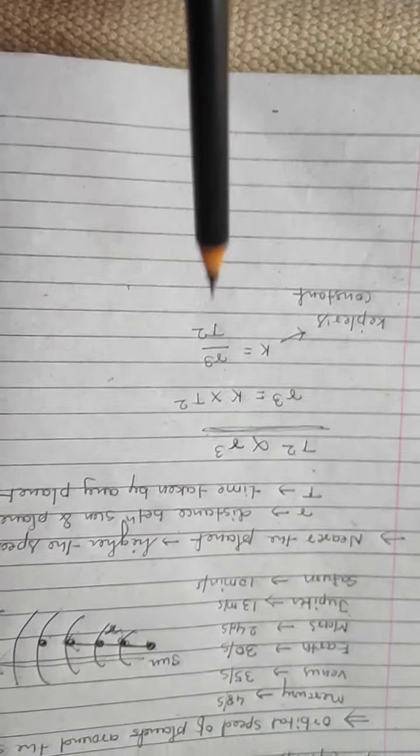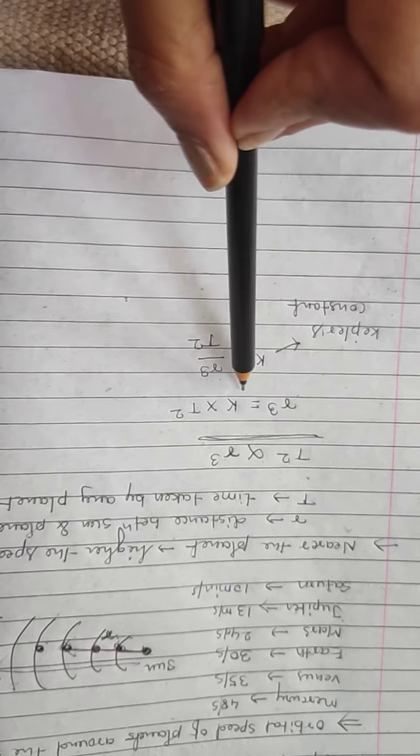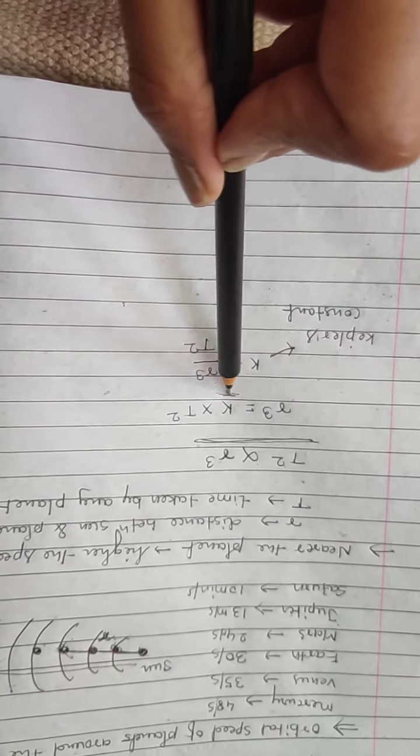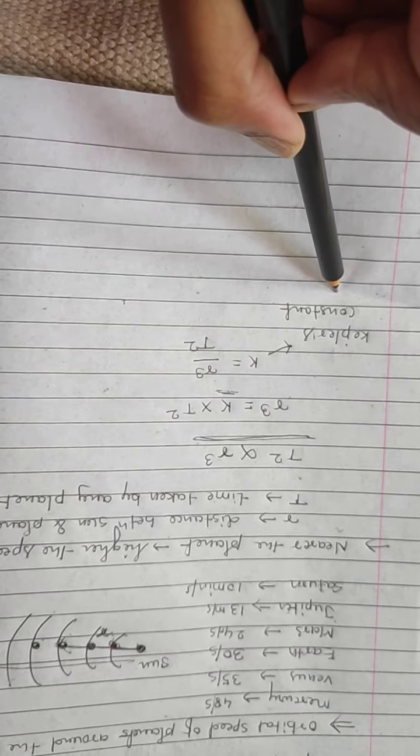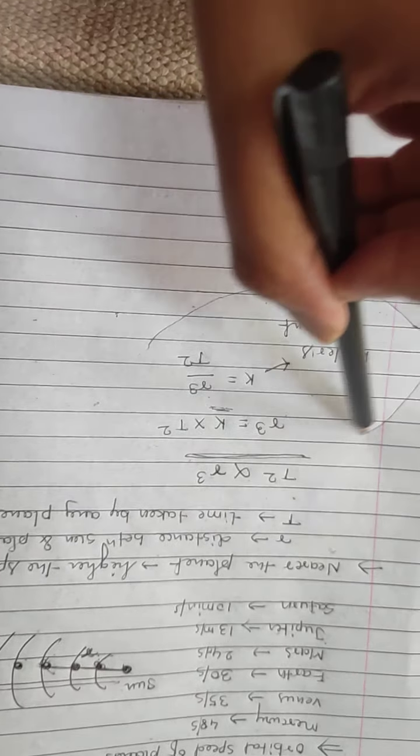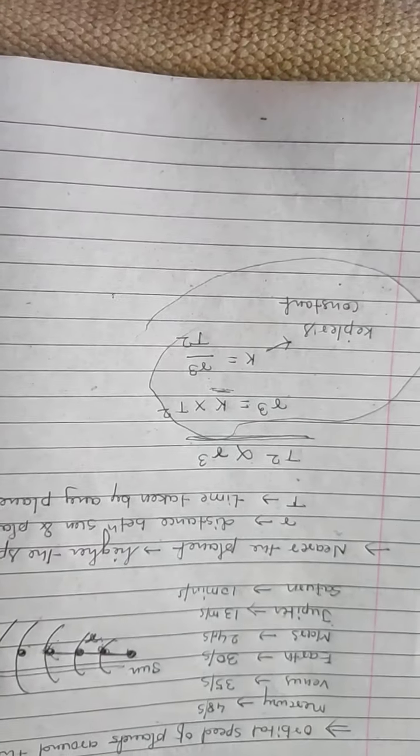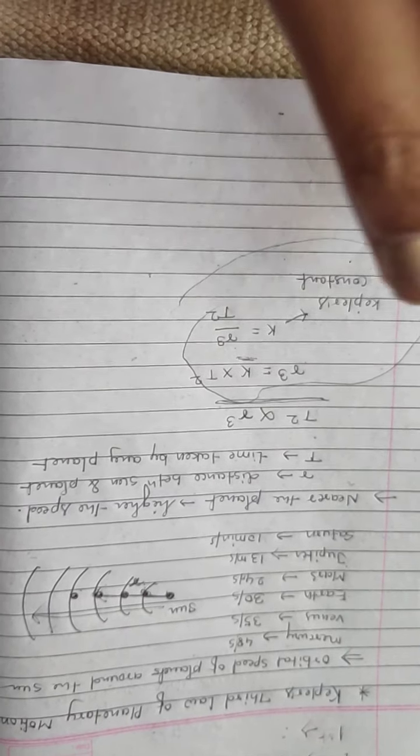So we can calculate the value of r by taking the constant k. k is Kepler's constant. Remember this expression as the third law of Kepler's planetary motion.